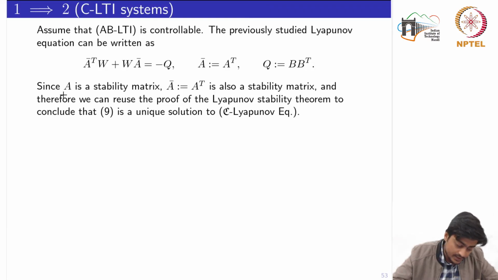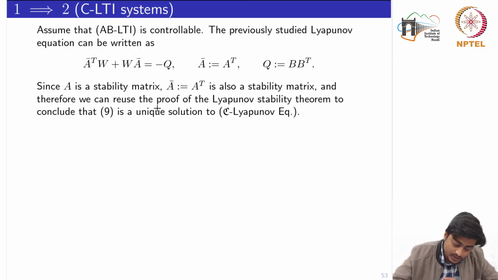Since A is a stability matrix, A bar would also be stable, because taking the transpose does not change its eigenvalues. The location of the eigenvalues would remain the same, and if A is a stable matrix, then A bar would definitely be.